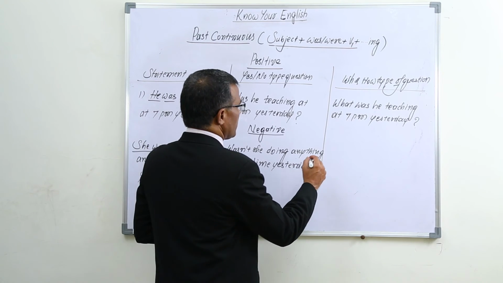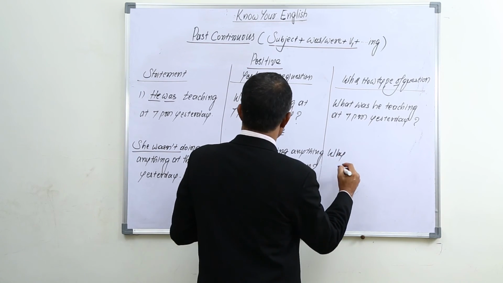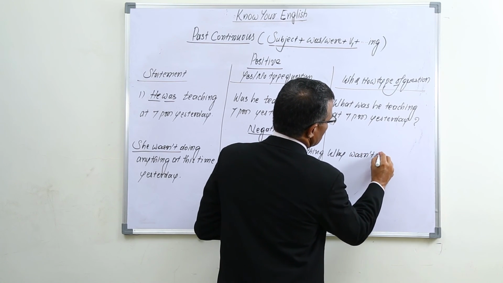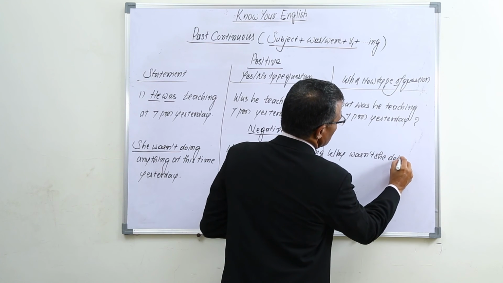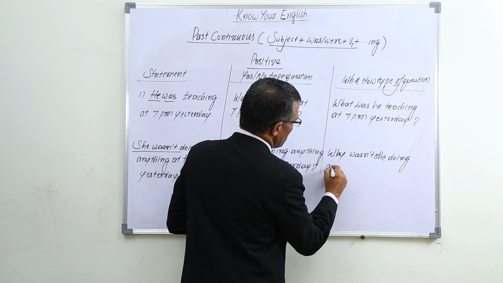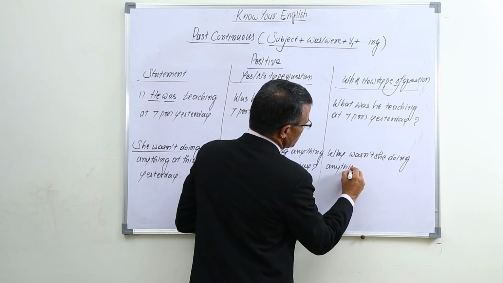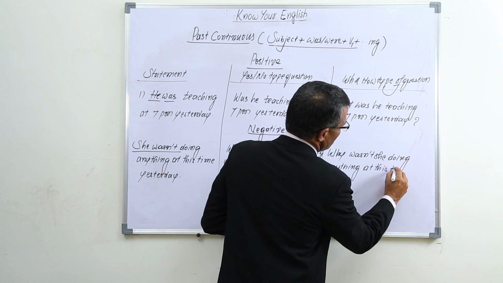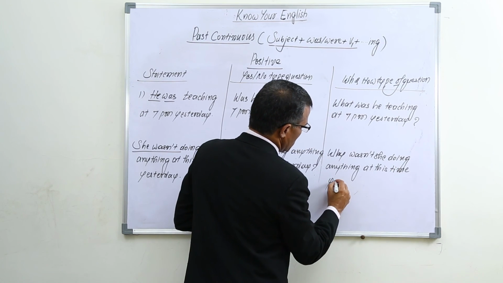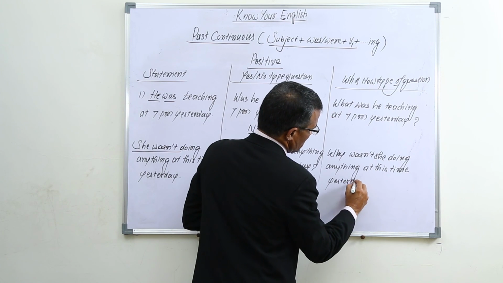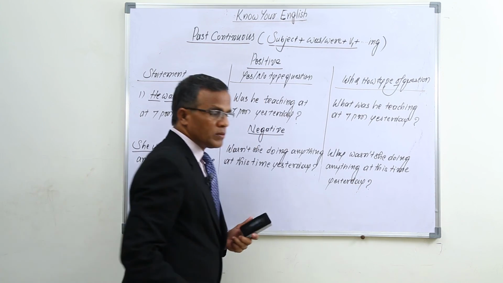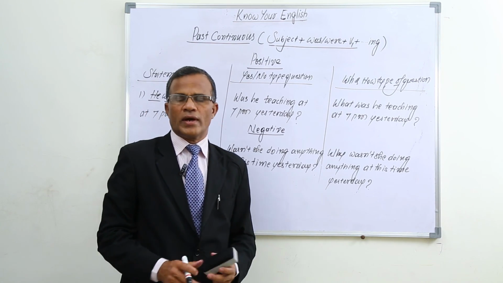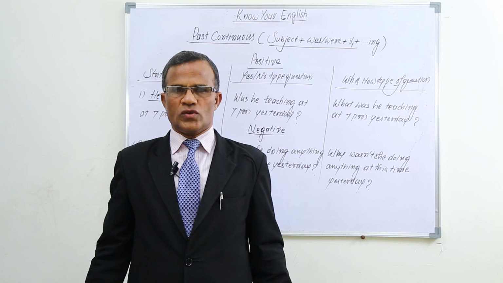Next, by using why: why wasn't she doing anything at this time yesterday? In this way we can put WH and how type of questions. So this is the way of framing questions in past continuous.